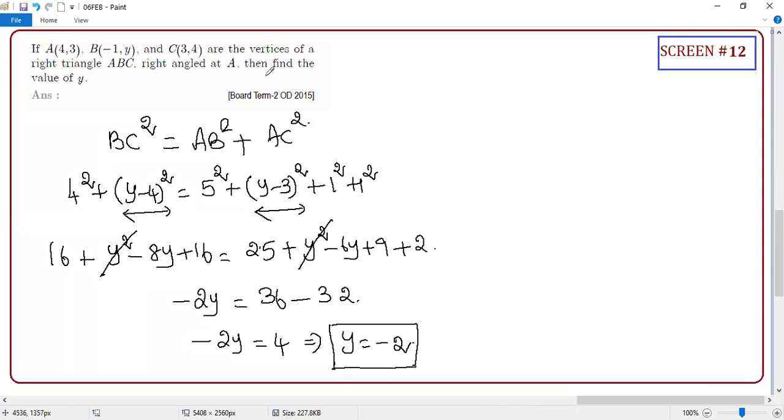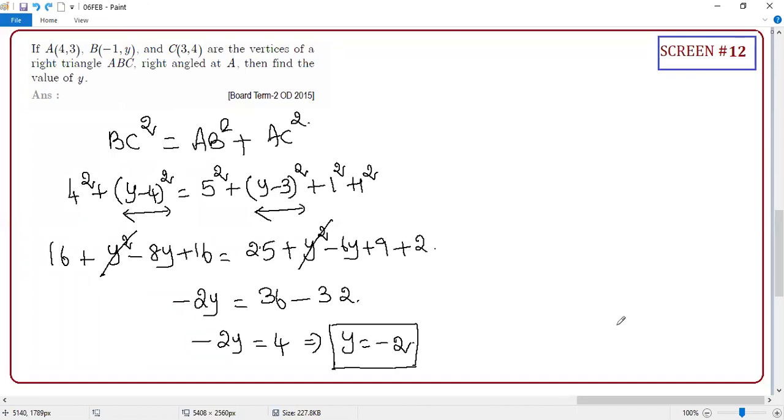Don't immediately conclude anything. See the question. Find the value of... oh God. Clear or not? Immediately after find, many students come out with the answer. Don't go to that. Read the question, whether they are asking y or something else. Sometimes they may ask find the value of y square plus 5. What is the answer? These kinds of things also will be there, student. Make sure that you read the question properly. Don't immediately conclude.